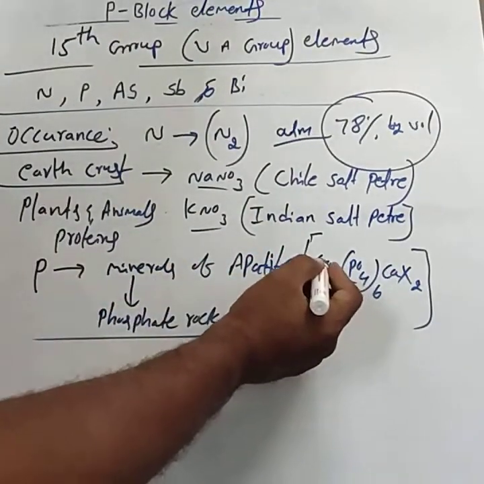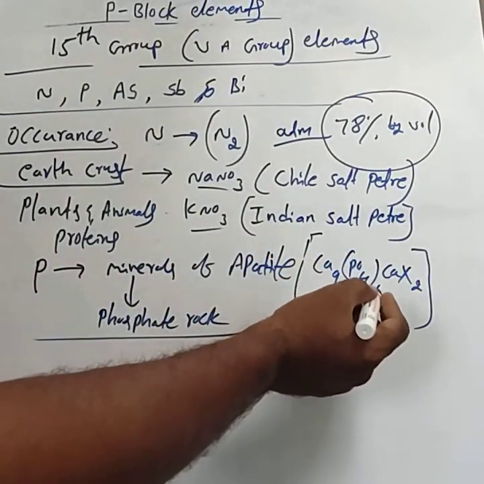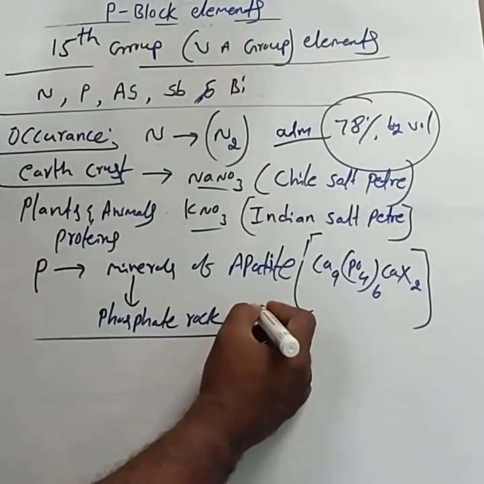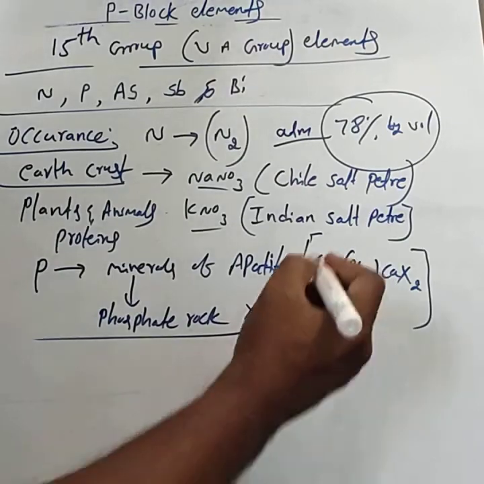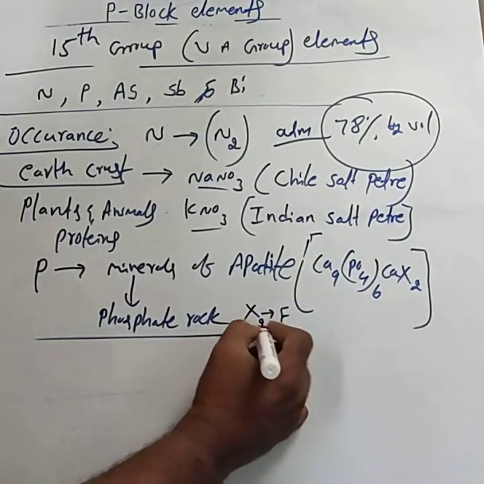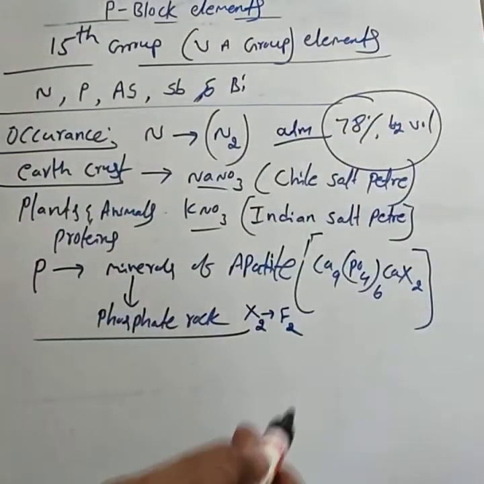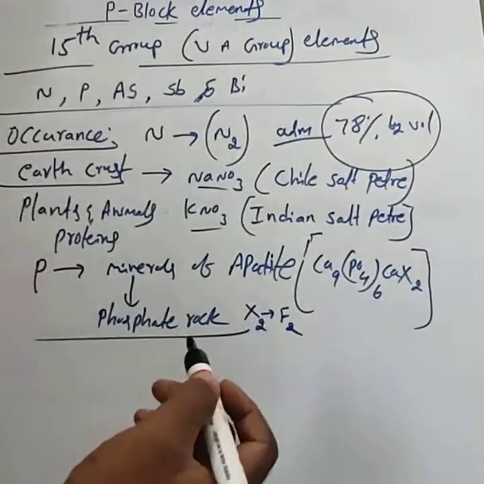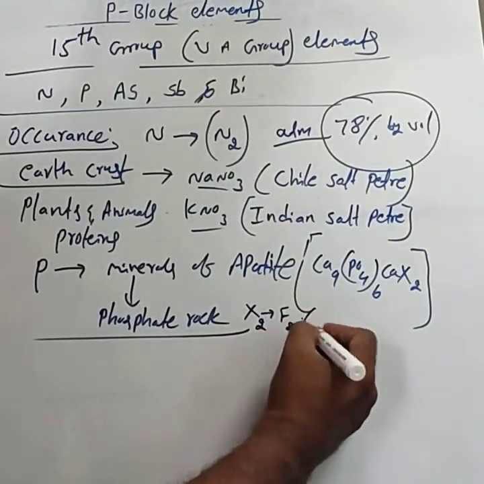The apatite formula is Ca9(PO4)6.CaX2. If X2 is replaced by F2, that is Ca9(PO4)6.CaF2, it is called fluorapatite.